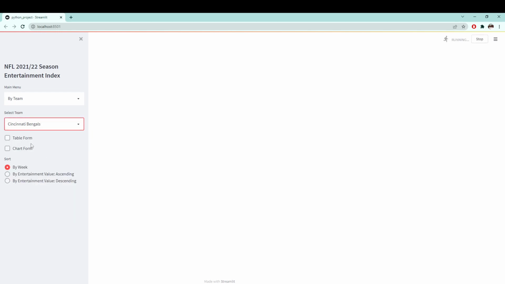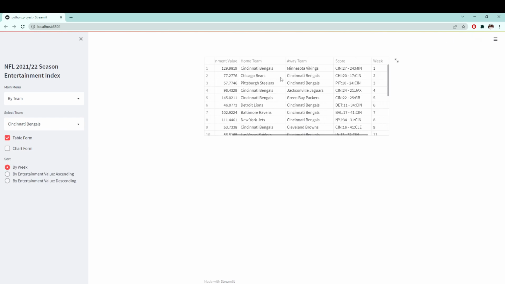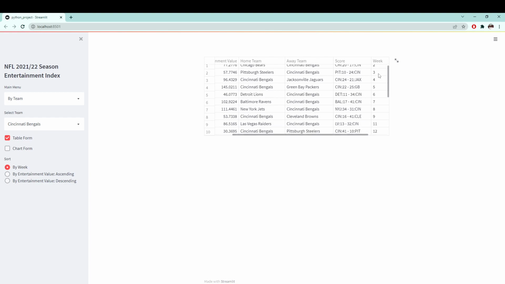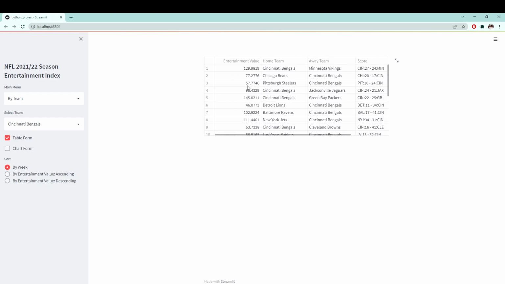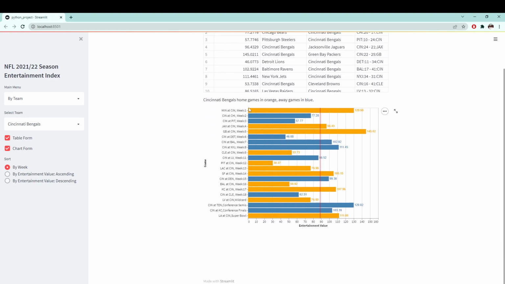For example, we select the Cincinnati Bengals, and now we have the option of showing it in tabular form or chart form. If we select tabular, we can see all the games the Cincinnati played and what the score was, which week the game was played in, and how entertaining that game was. If you want to see it in chart form, we can select the chart form option, and we can see the home games in orange, away games in blue, and the excitement value of each game.